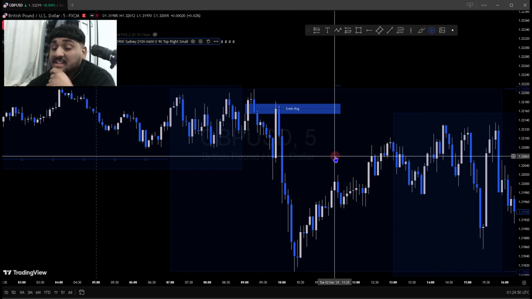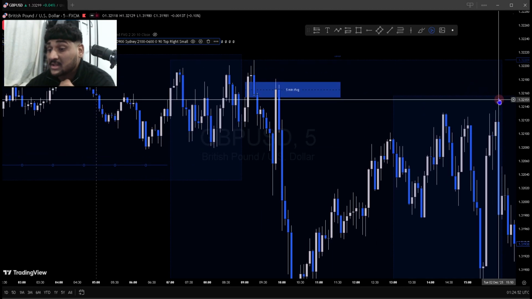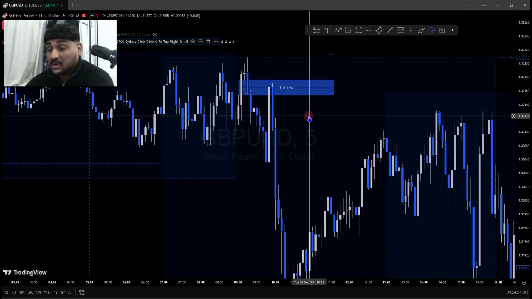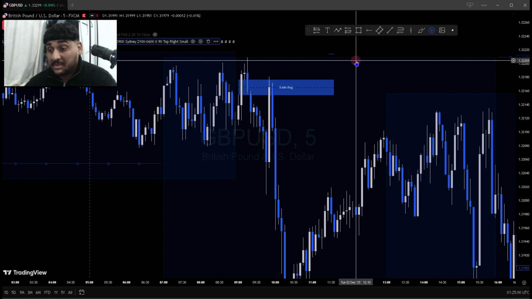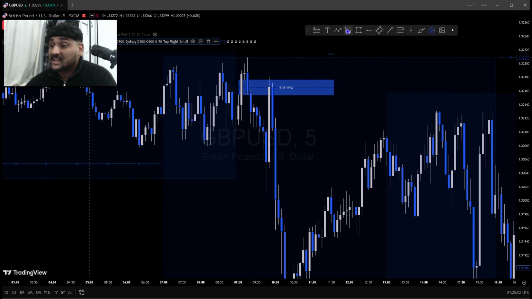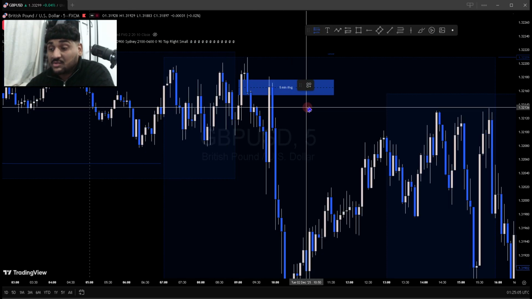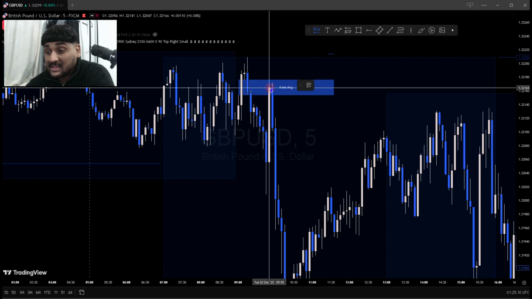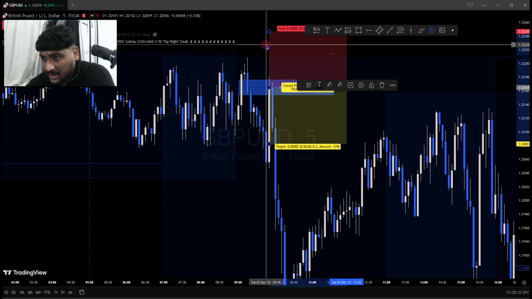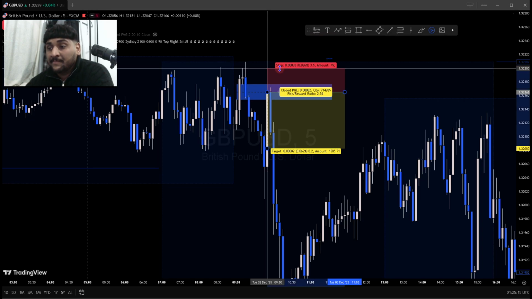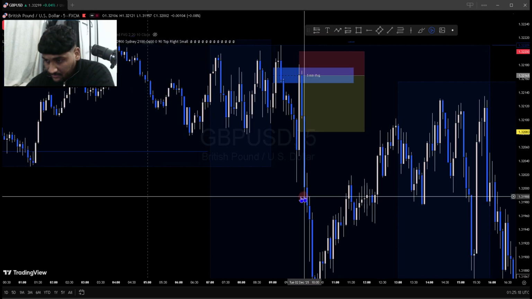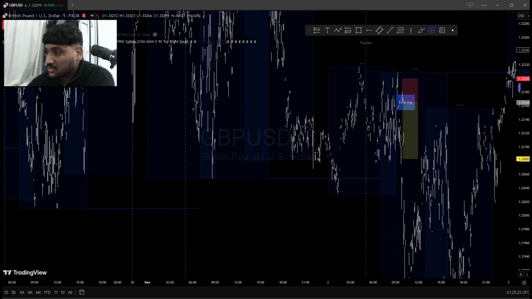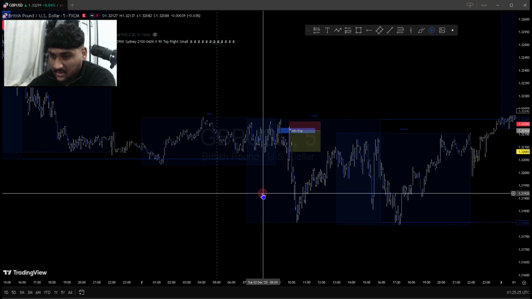So right here we have a nice inverted fair value gap example. This is our favorite gap, because it was closing below, and this gets converted into a BPR as well. So we wouldn't just enter off here at the body close. We will want to see the price come back to the BPR, and then we can enter. So in this case it has come back, we enter here, we put a stop loss right here, and guys, we want to target liquidity. Let's see where's liquidity. I don't know what happened to my candles. Okay, where's liquidity?